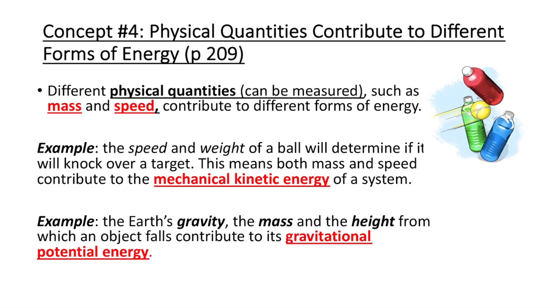So, different physical quantities can be measured, such as mass and speed. And these contribute to different forms of energy. So things we can measure from an object, mass, speed, volume, general size, density, etc., we can physically measure and physically calculate that aren't necessarily like temperature that you can measure, which is specifically measuring the type of energy. So when we measure temperature, we are measuring a type of energy.